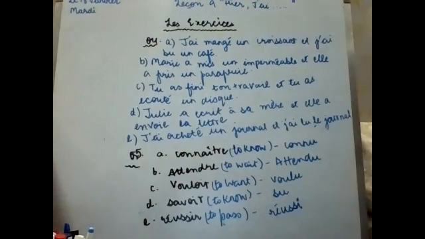So this is your homework. These five verbs you are going to conjugate in passé composé. What you have to do is, first of all, write the subjects, then the avoir verb in present, and then the past participle with all the subjects. Clear, everyone? This is all about today's class.